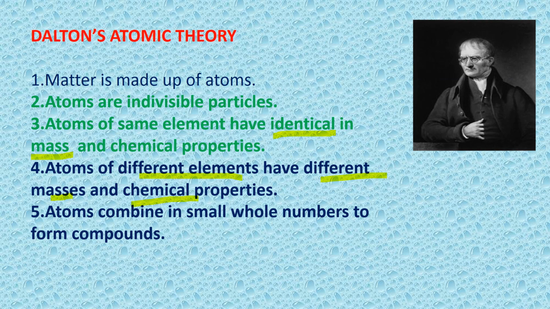Now, atoms combine in small whole numbers to form compounds. If we take water H2O, that means 2 atoms of hydrogen and 1 atom of oxygen. Whole numbers means 0 to 9, that is small whole numbers. So any compound that is forming, they are combining in small whole numbers, like water 2 and 1, like hydrochloric acid HCl, where both are 1 and 1.